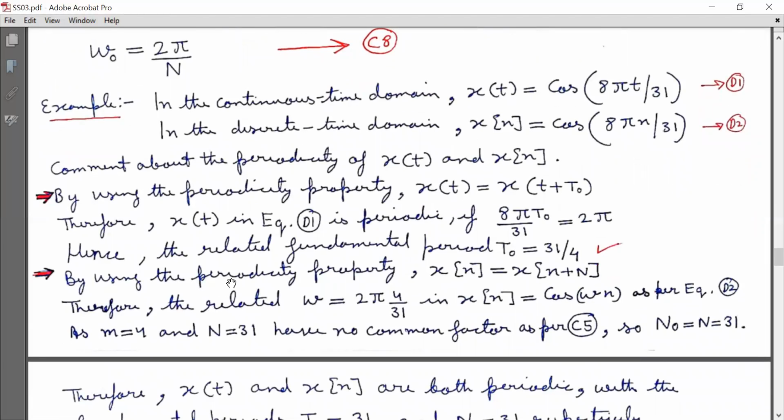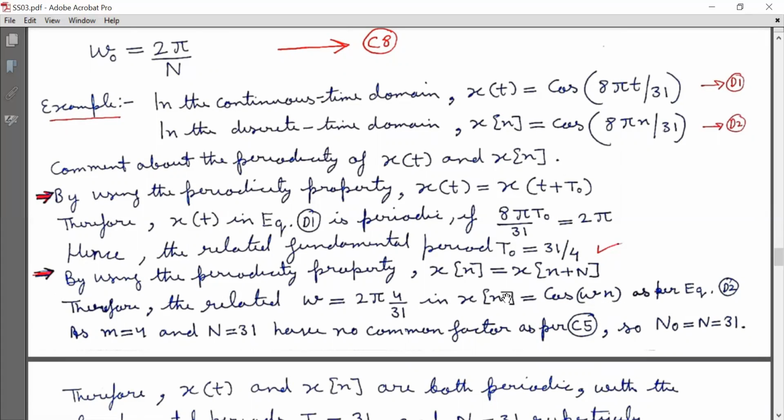By using the periodicity property that x[n] is equal to x[n plus capital N], the related omega is equal to 2 pi into 4 by 31, from x[n] equal to cos omega n as per equation D2.